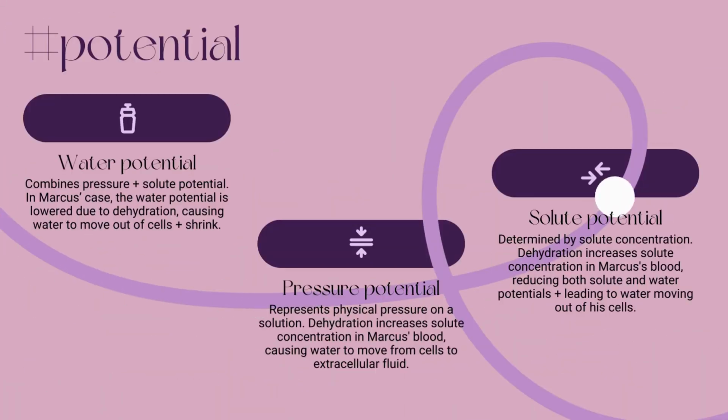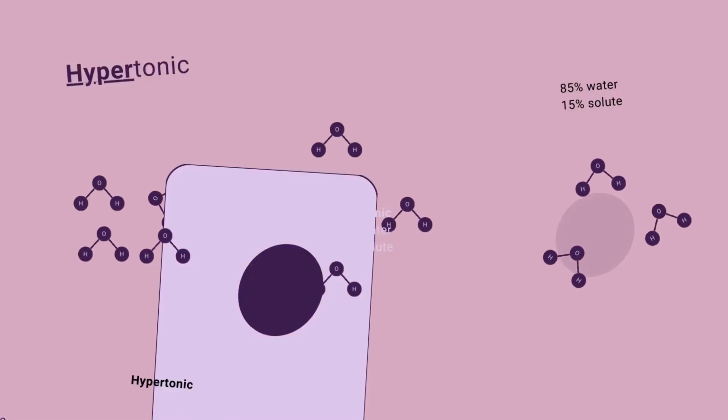Now, in Marcus' case, water would move from the cells where the water potential was higher to the extracellular space where the water potential was lower due to the increased solute concentration. Now, this movement of water out of the cell results in lower pressure potential. As a result, Marcus may experience a drop in blood pressure during the osmosis.